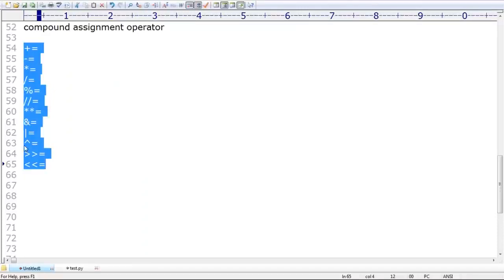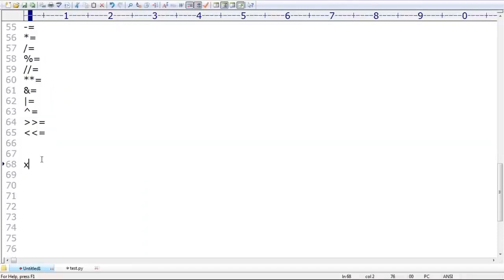Suppose I'm taking, have a look once, a is equal to 4. Observe that, a is equal to 4. Then a and equal 5. If I print a, can you please tell what answer we are going to get by default? Because I already covered the same example.